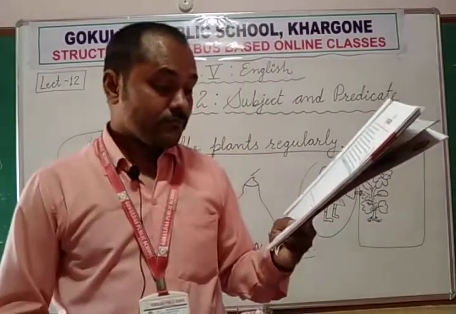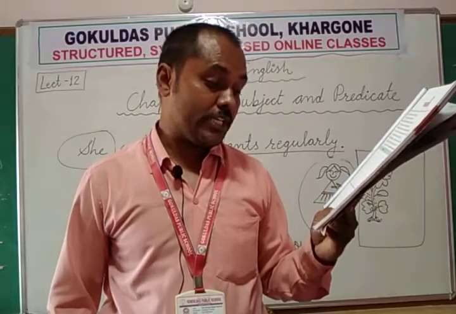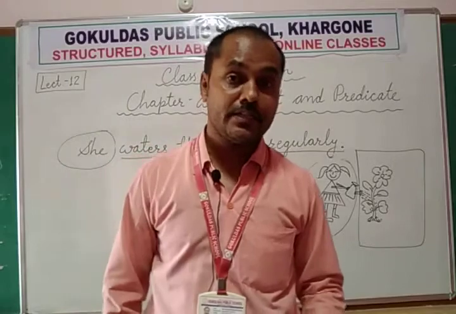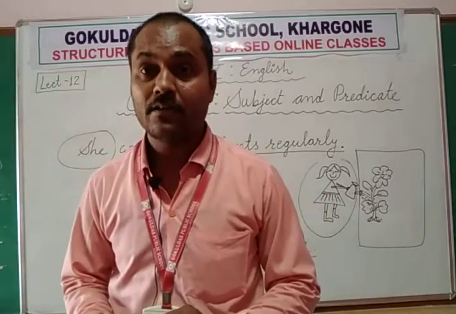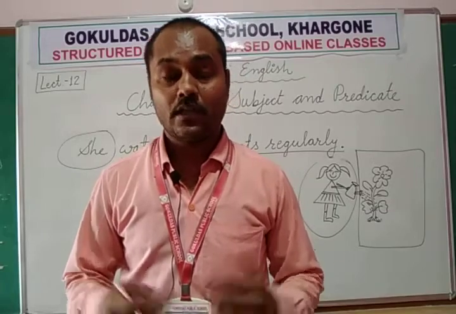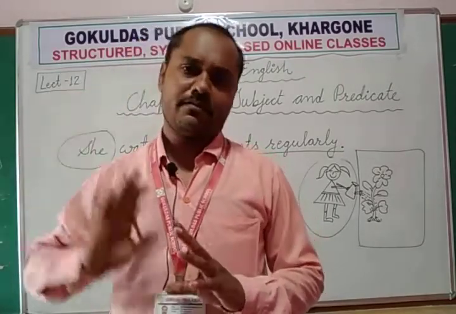Fifth one, blank is a wonderful historical monument. Now what is a historical monument? Just like Taj Mahal, Qutub Minar, India Gate, the Gateway of India, Konark Sun Temple, all these ancient time buildings.